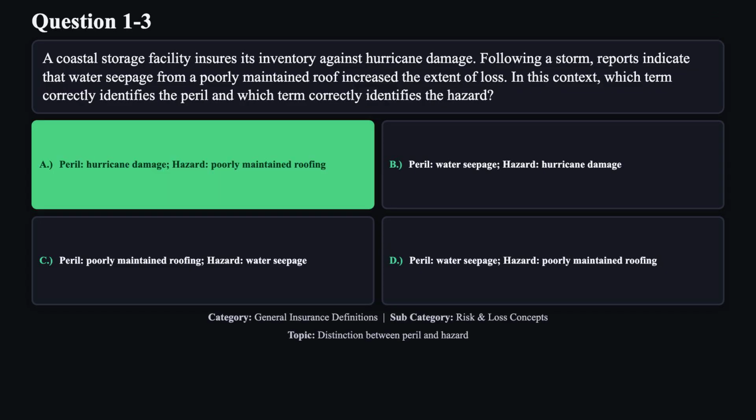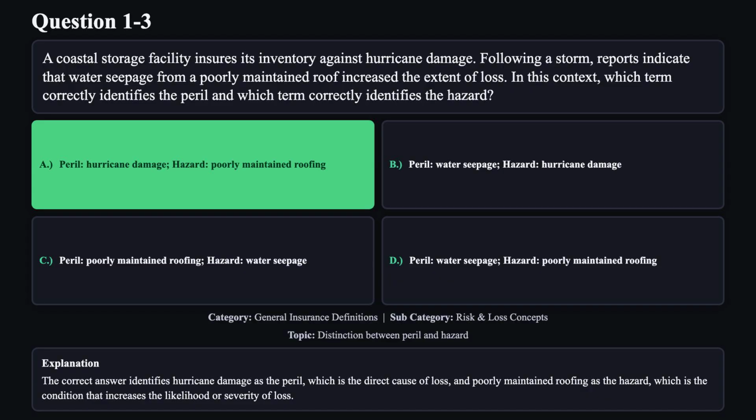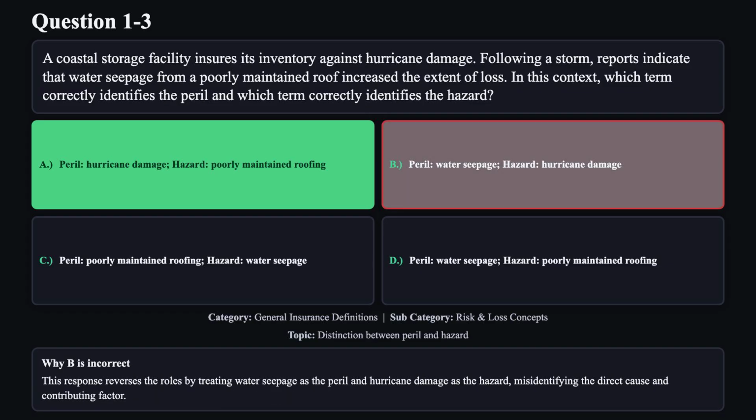The correct answer is A. The correct answer identifies hurricane damage as the peril, which is the direct cause of loss, and poorly maintained roofing as the hazard, which is the condition that increases the likelihood or severity of loss. Reason B is not correct.